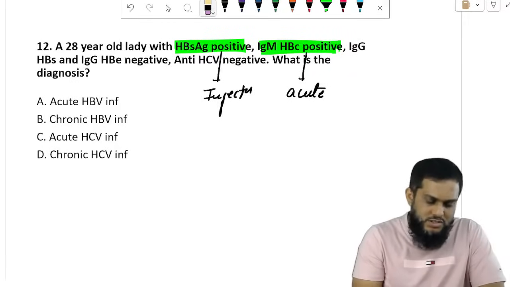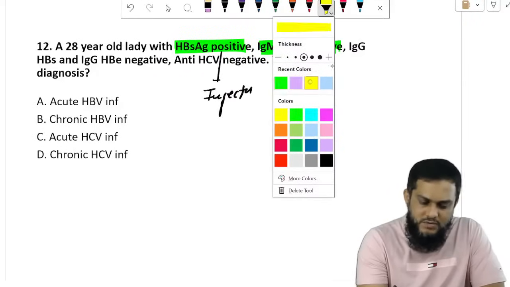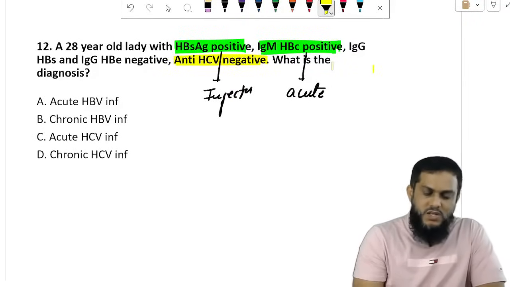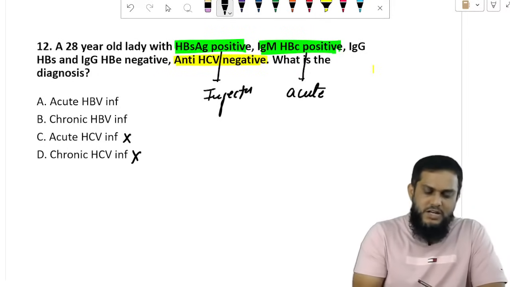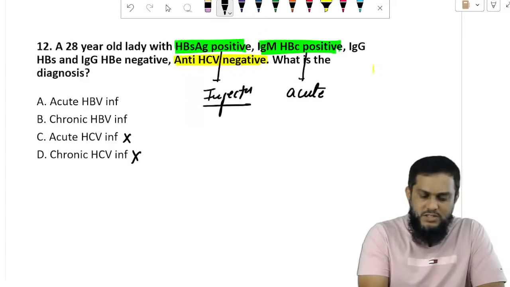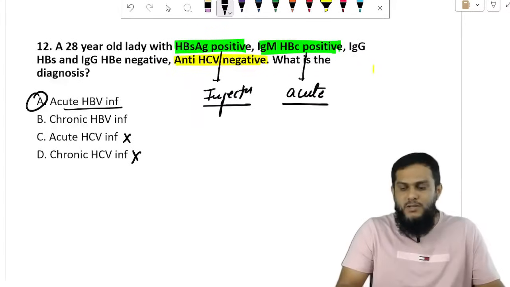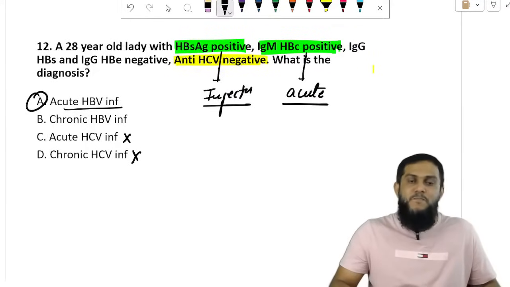Anti-HCV negative. What is the diagnosis? I want to highlight one more thing here: anti-HCV negative means it is not hepatitis C virus, it is hepatitis B virus. And it is an acute infection. So the answer is acute hepatitis B virus infection. Very simple, straightforward answer. So easy.